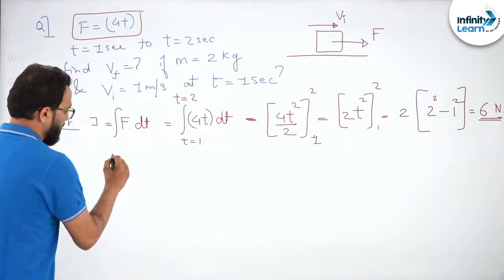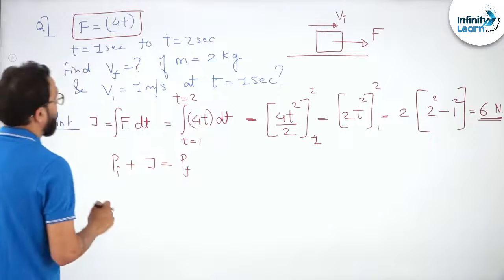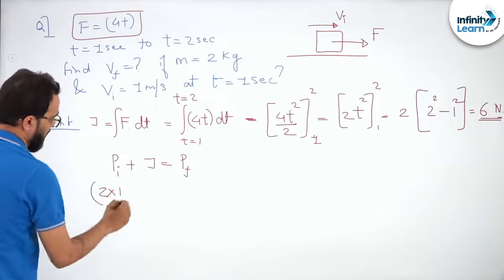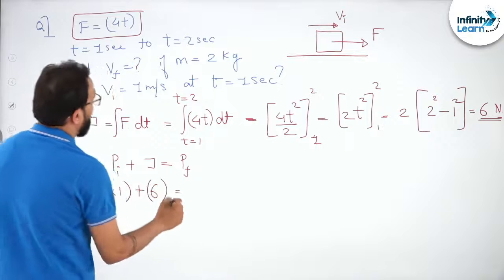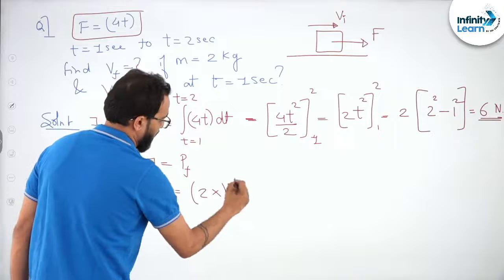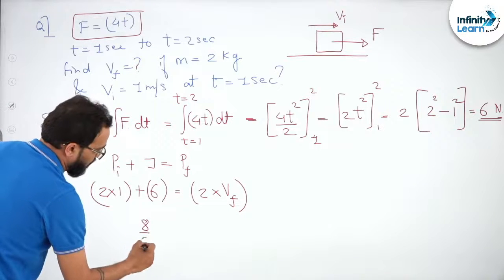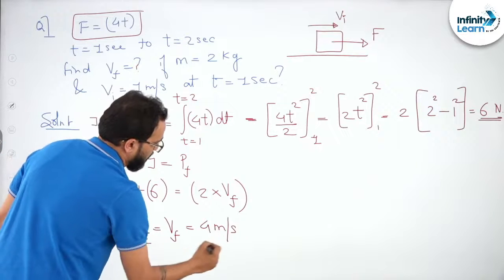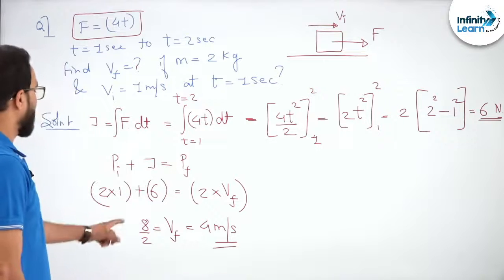Now you can simply say, sir, initial momentum plus impulse is equal to final momentum. Now what is the initial momentum? 2 into velocity is 1, plus impulse we have figured out to be 6. Final momentum is mass into velocity, 2 into Vf. Now in this question you can say 2 plus 6 is 8, by 2 is equal to Vf, which is 4 meter per second. So again from this information we can easily get the value of final velocity.